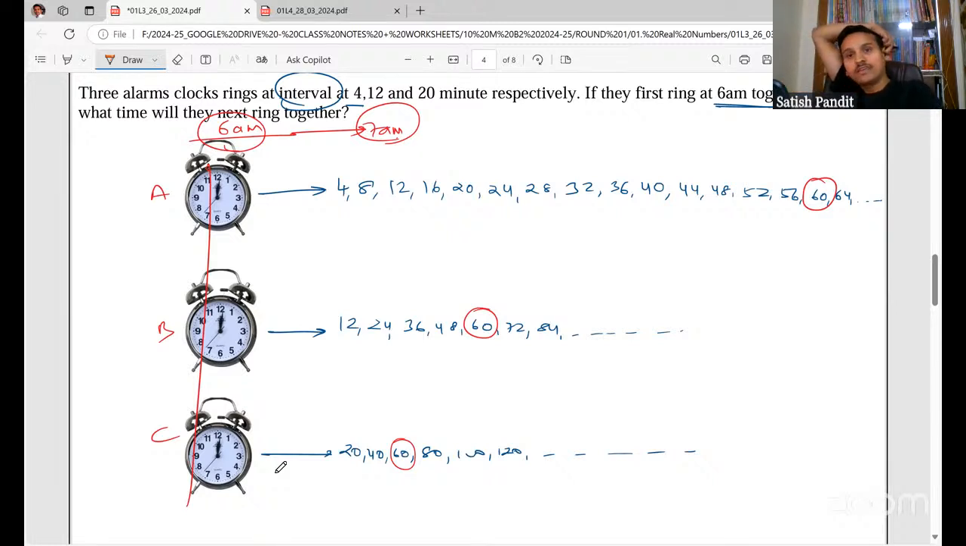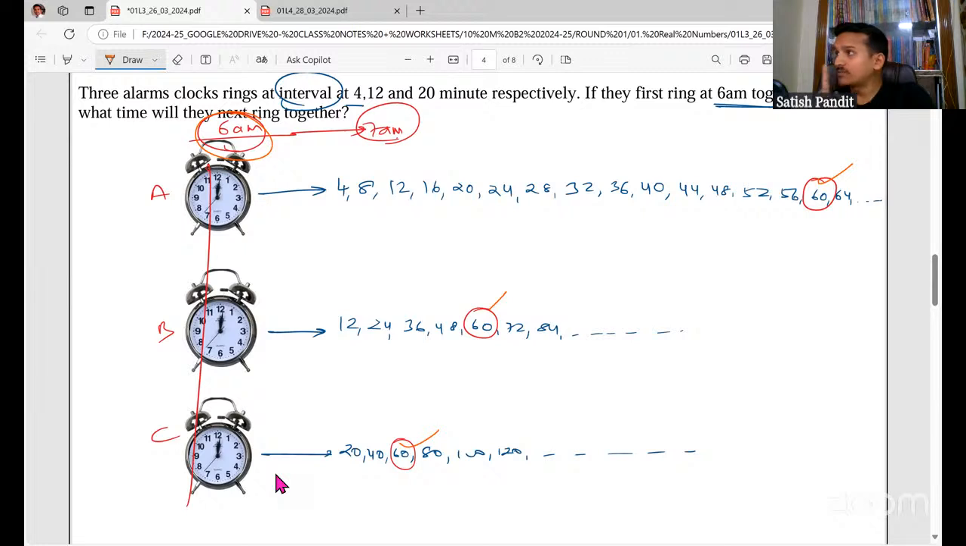Now, they first ring together at 6 a.m. They're asking what time they will next ring together. If you look at their multiples, one of the common multiples is 60, and that is the first common multiple. We have already learned what the least common multiple is. In the morning class, during the revision, I told you how to find the least common multiple, with examples. So 60 is the least common multiple.